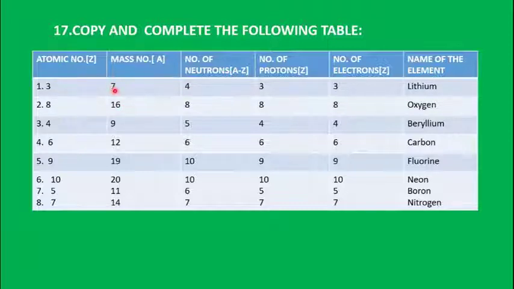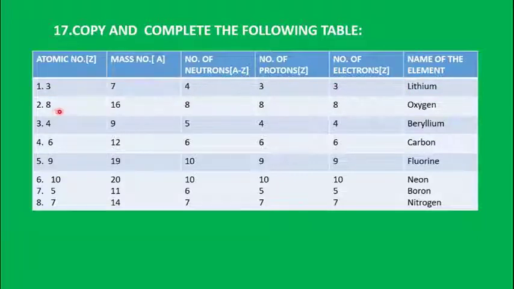Here the atomic number is 3, mass number is 7. So how will you calculate the number of neutrons? Mass number minus atomic number. 7 minus 3 is 4. So that's how you get the number of neutrons, that is A minus Z. How can you calculate the number of protons? The number of protons is equal to the atomic number, which is 3. The number of electrons is also equal to the atomic number, which is also 3. So which is the element having atomic number 3? That is lithium.